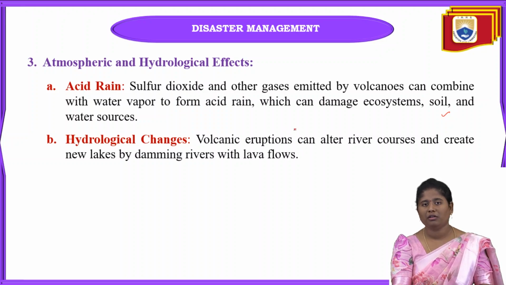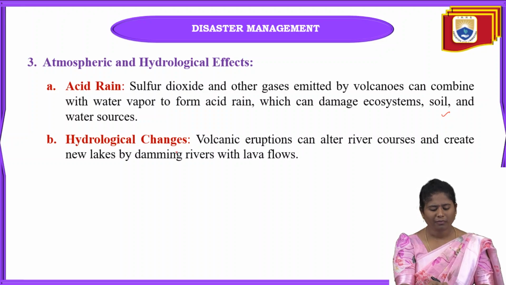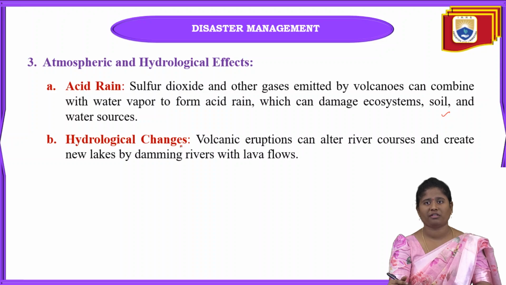If acid rain starts, it will mostly damage the overall water resources, the ecosystem, and also soil fertility. And next one is hydrological changes. After the eruption of these volcanoes, it will automatically alter the river courses, and some very small ponds and small lakes can be formed, as we are damming the rivers with lava flows.